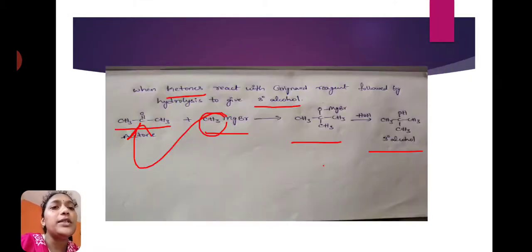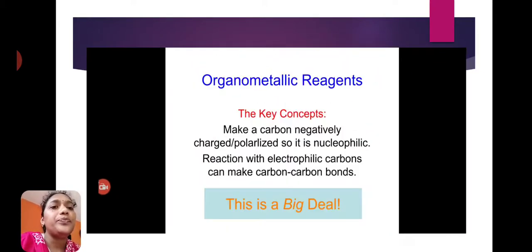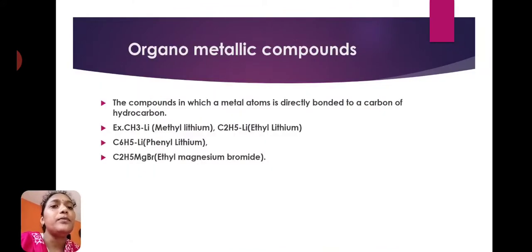Okay students, these are today's topics. Once again we will discuss briefly. Organometallic compounds means the compounds which contain a direct bond between carbon and metal.